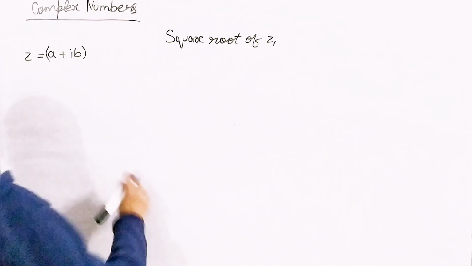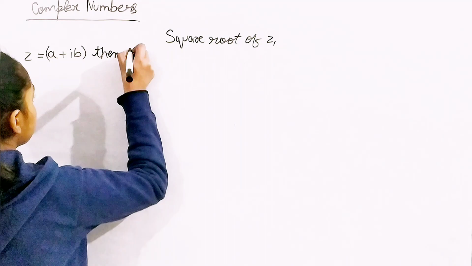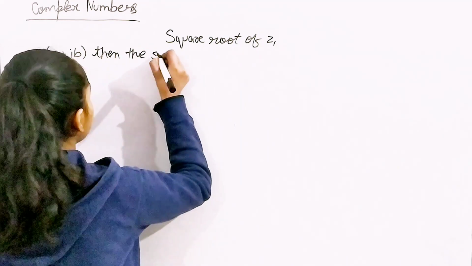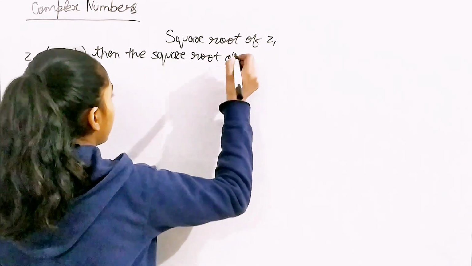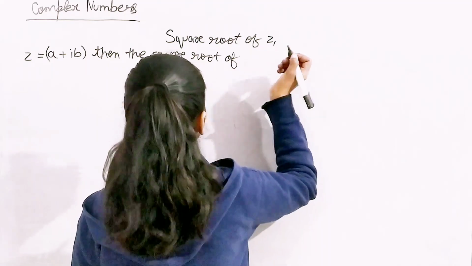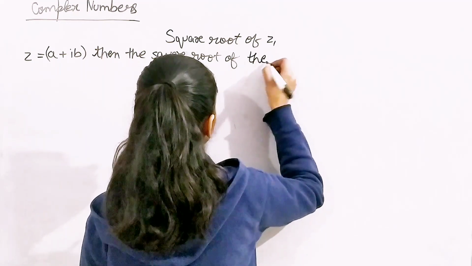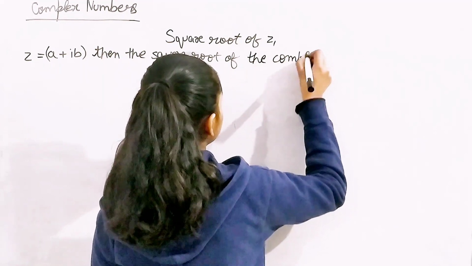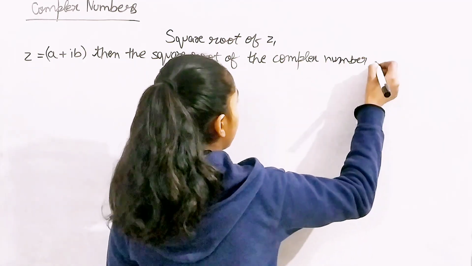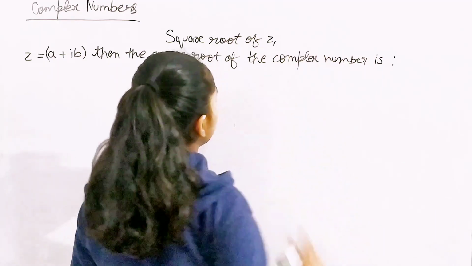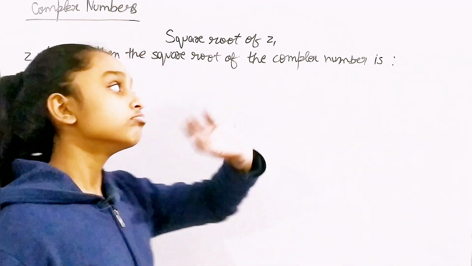If z is equal to a plus iota b, then what is the square root of this complex number z?